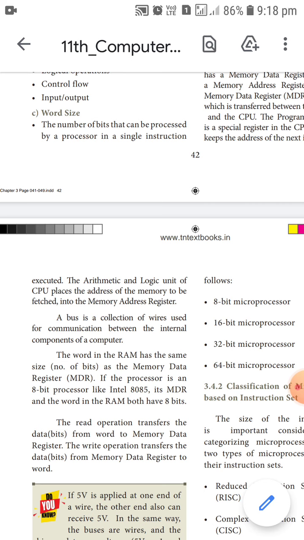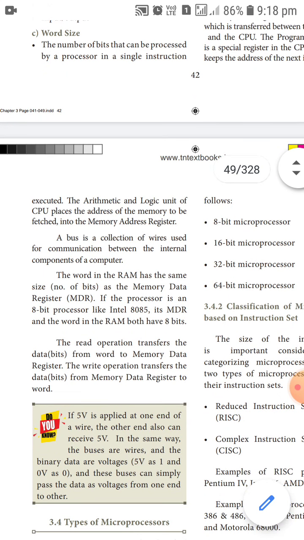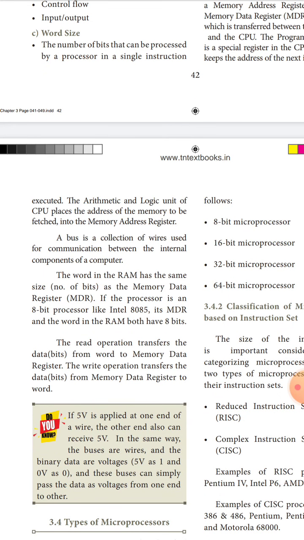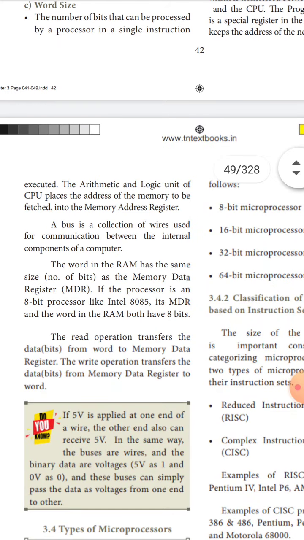The word in RAM has the same size as the memory data register. If the processor is an 8-bit processor, how many bytes is that? 4 bits equal 1 nibble, and 8 bits equal 1 byte. Microprocessors like the Intel 8085 are 8-bit processors. They store data in the memory data register, and the word in the RAM uses the same number of bits, 8 bits.